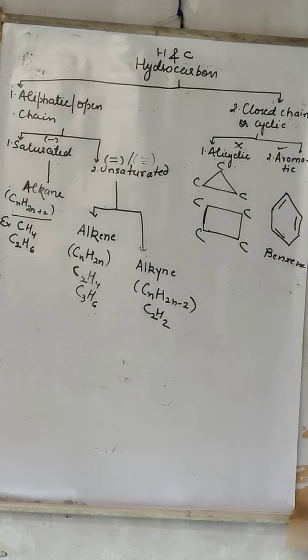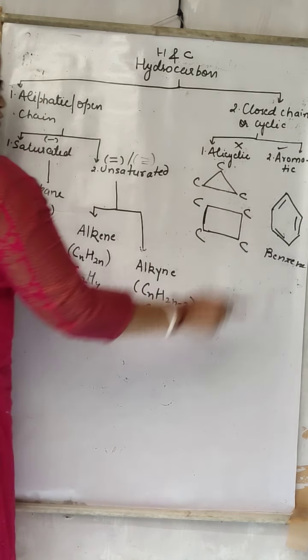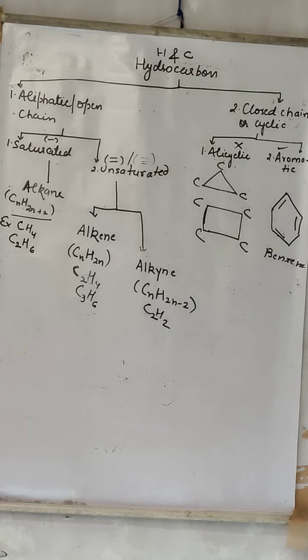Alright. Closed chain or cyclic chain is again divided into two parts, alicyclic and aromatic. Alicyclic and aromatic are both cyclic, but the difference is alicyclic doesn't contain any kind of smell, aromatic contains a little bit of smell. The aromatic in our course is only benzene, and benzene contains some sort of smell. Benzene is what? Six carbon atoms joined in a cyclic structure with alternating double and single bonds: double bond, single bond, double bond, single bond, double bond, single bond. This structure is called benzene.